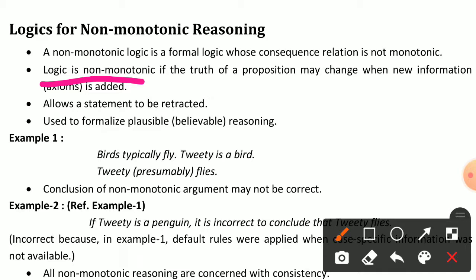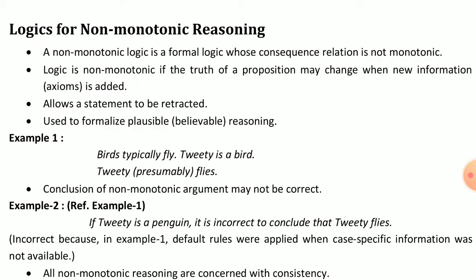Here we can use it to formalize believable reasoning or plausible reasoning. Here we can use normal reasoning, meaning the user can easily understand the system. And when the user can understand the system, they can find the problem solution. So here we can use the formalized believable reasoning. So this is the basic introduction for logics for non-monotonic reasoning.